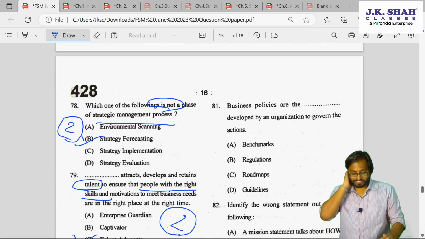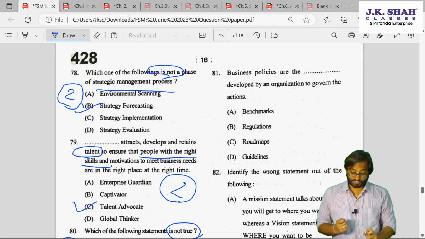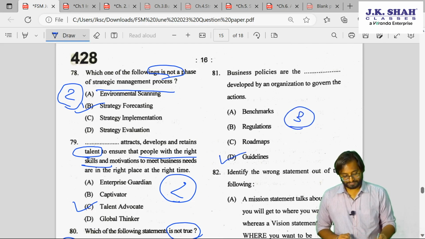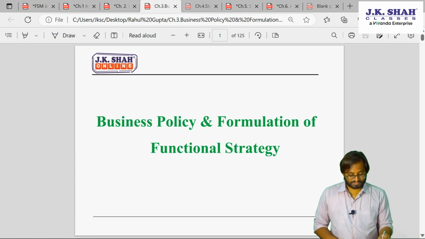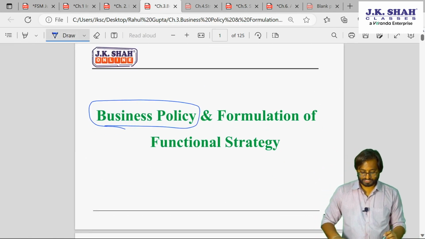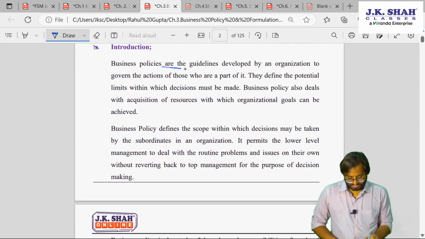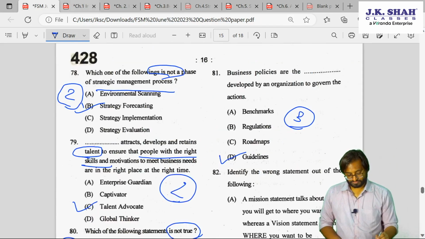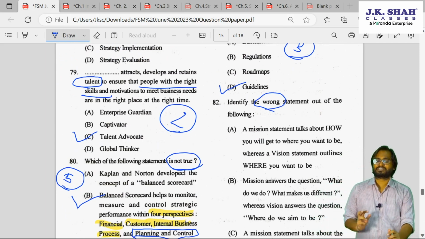81. Business policies are developed by an organization to govern the actions. So is it benchmark? No. Regulation? No. Roadmaps? No. It is guidelines. Again, this is chapter number 3. Let's check. See, the name of the chapter itself tells you a lot of things. Business policy, right? So this is chapter number 3. What is business policy? We will study this here. Business policies are guidelines developed by an organization. See, the first line itself. So identify the wrong statement. Again, they are asking you a wrong statement.